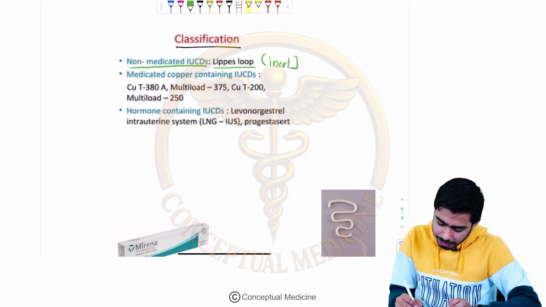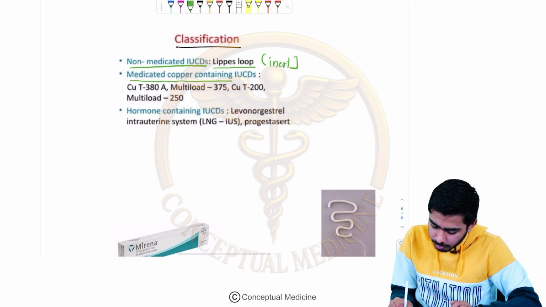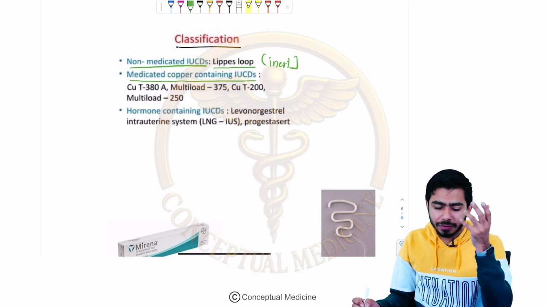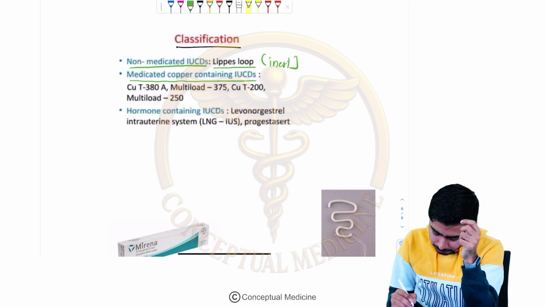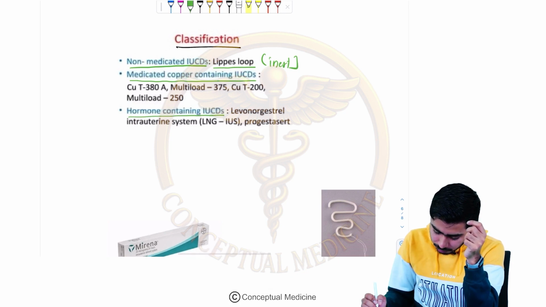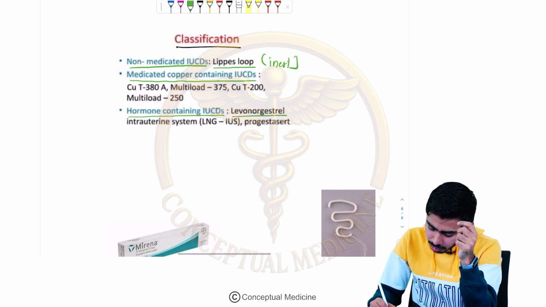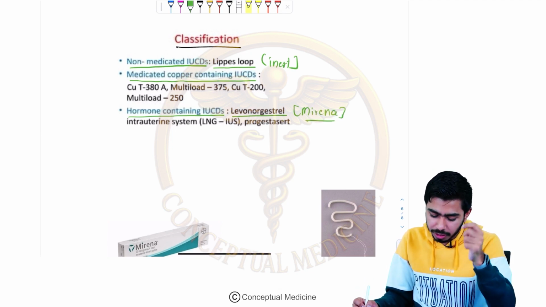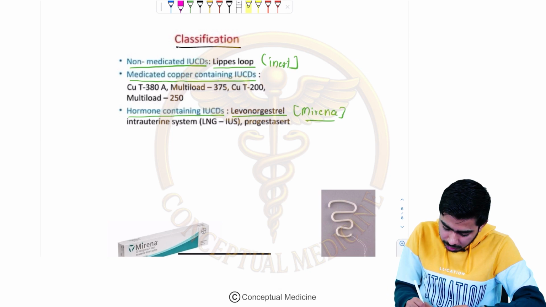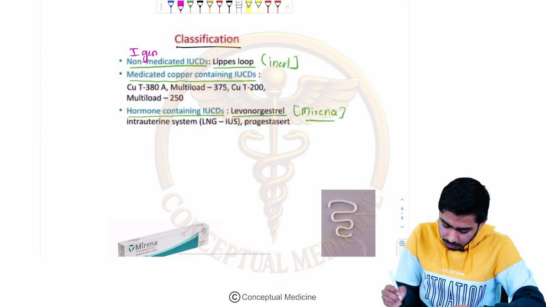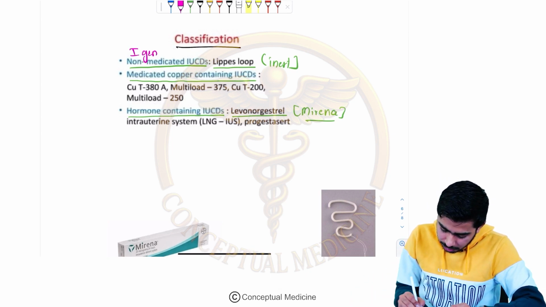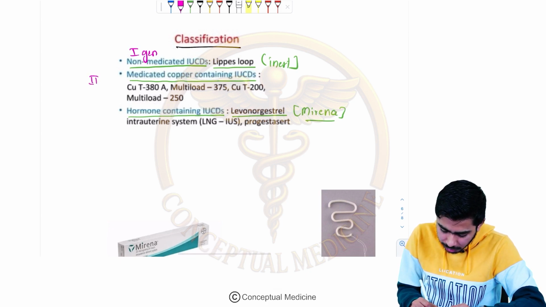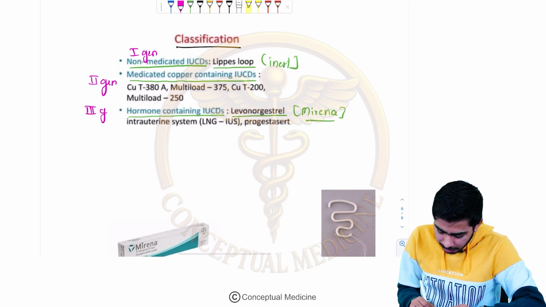Then we are having the medicated copper containing IUCD. Obviously you can see the name copper, so they will be having copper with them. And then there is the hormone containing IUCD, which is the Levonorgestrel, very commonly called the Mirena. So please remember that. Non-medicated ones are called the first generation IUCDs, medicated copper containing are the second generation IUCDs, and hormone containing are the third generation IUCDs.